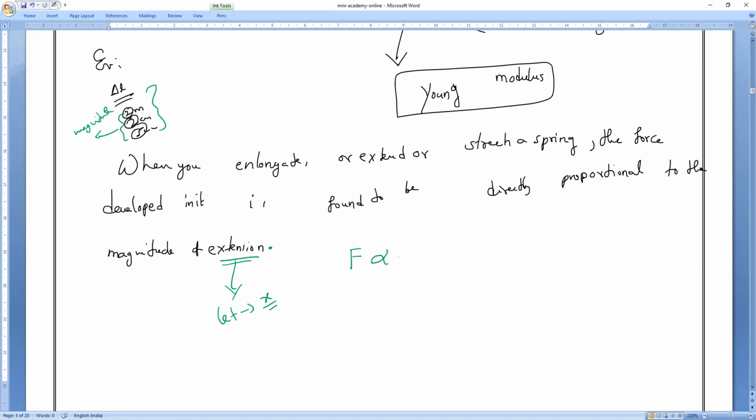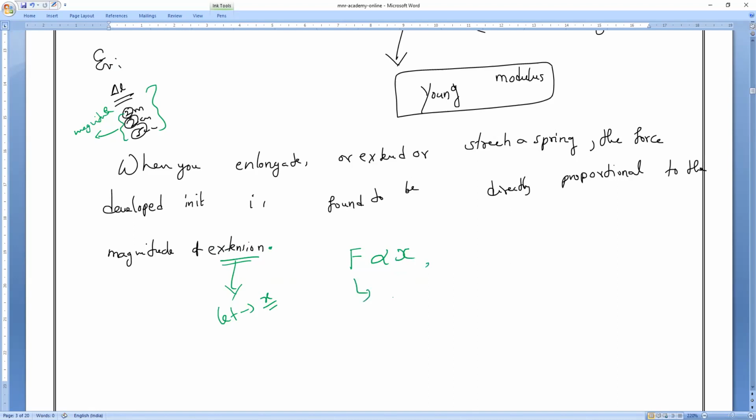Force is directly proportional to what, guys? Speak, guys. Directly proportional to the magnitude of extension. That is what? X. So F and X are what? F and X are the force applied to the spring and the extension of the spring.